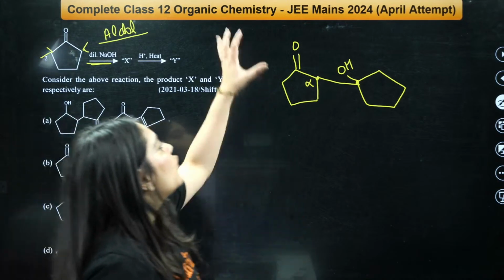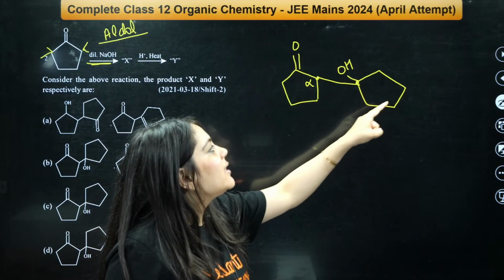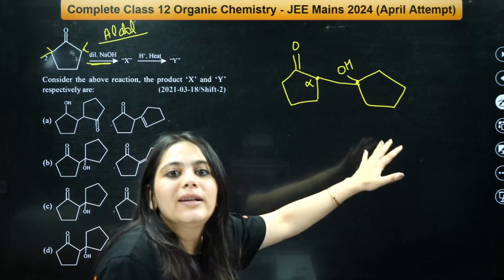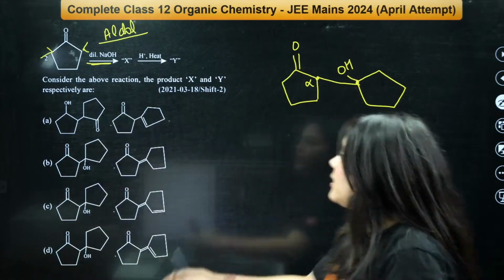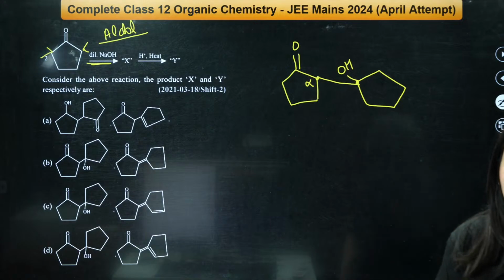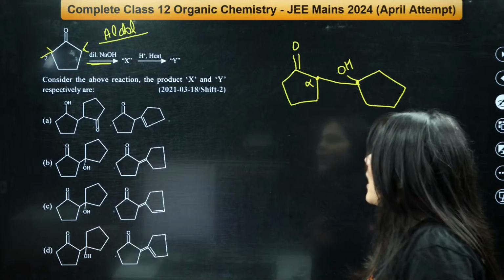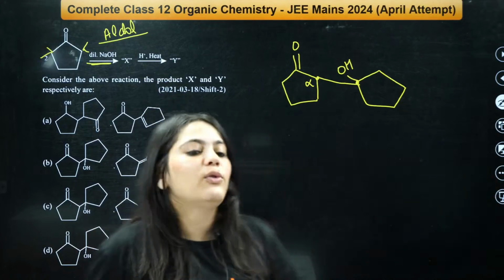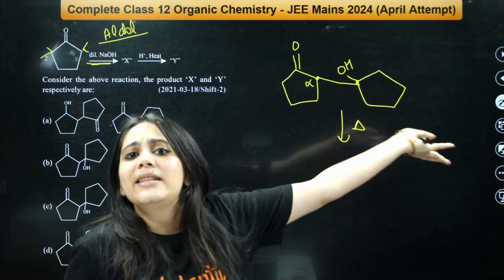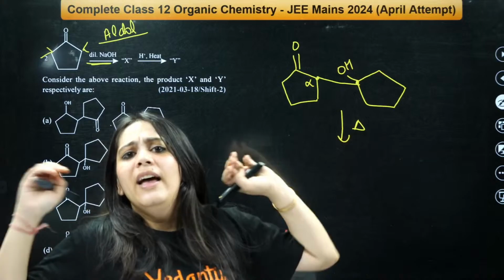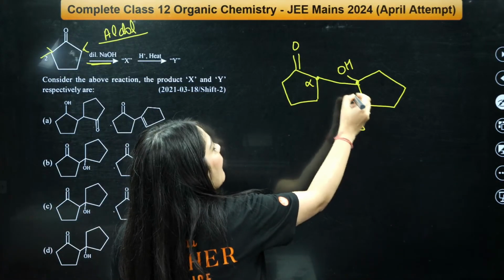Very easy. I took one ketone and I put it as it is. At its alpha position, I attach the other group, and I remove the double bond O, convert it into an OH and connect it with a single bond. So this is your aldol product final. Understood? B answer I've already received. Very, very good. Everybody's answer B is extremely correct. Then after I heat it, what will happen? Everybody understood how to very easily draw the aldol product. This is the correct method to draw. You will never get it wrong. Then what will happen after you heat it?